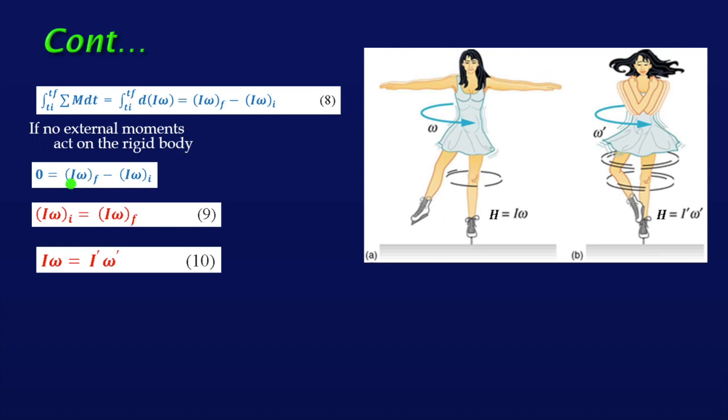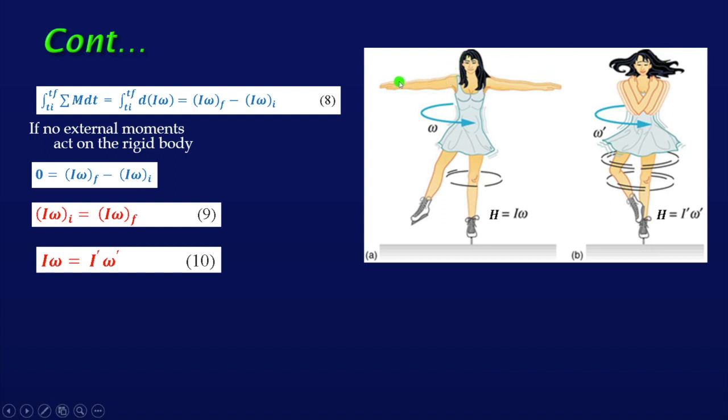Conservation of angular momentum means angular momentum remains the same. So the final angular momentum is this, and the initial angular momentum is this. In both cases the angular momentum is I into omega. Initially it was I and omega, and finally it is I dash into omega dash. Note that the value of I, as I have already told you, depends on shape.